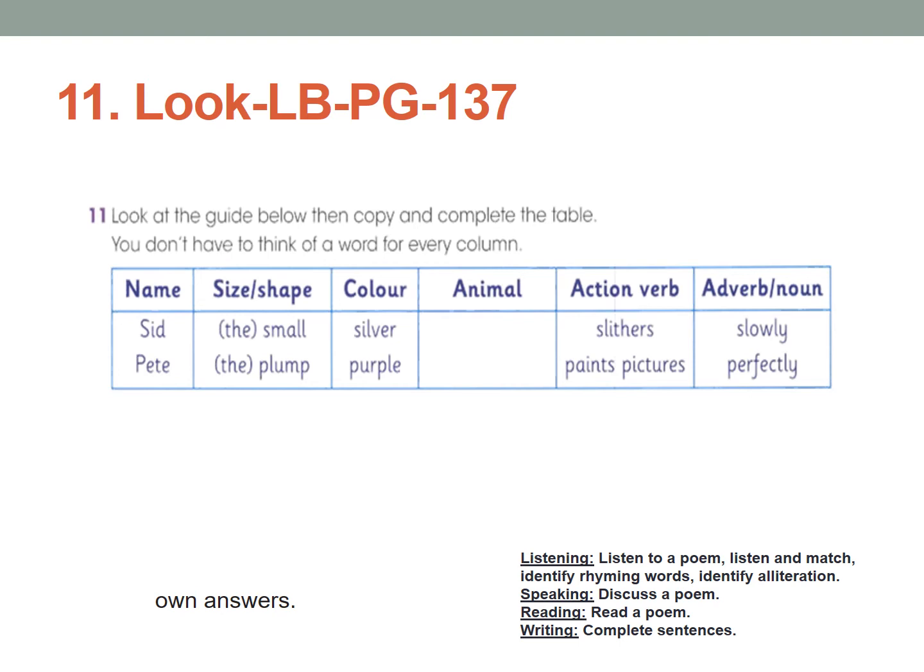So you need to copy this table in your copybook, and you don't have to think of a word for every column. No need to think for each and every column, just whatever you know. Just write down any name of the animals, then what is the color, what is the shape, what is the size. If you can remember. If you don't know some of the size or shape, it's okay, no problem. No need to write each and every word. Whatever you know, just write it down. You can even get help from the net. So you need to draw this column in your copybook.